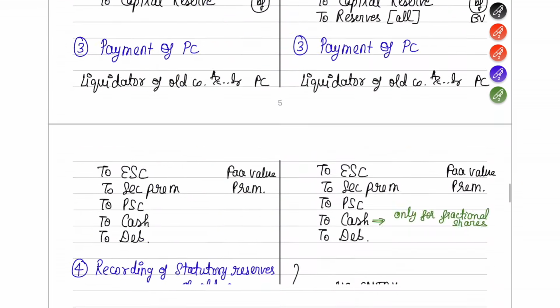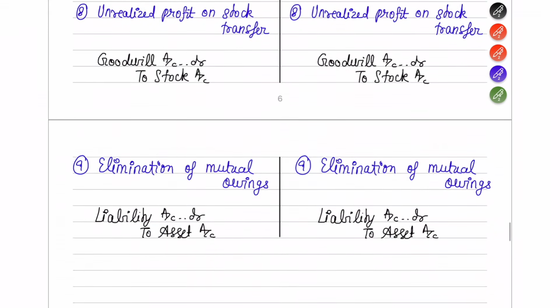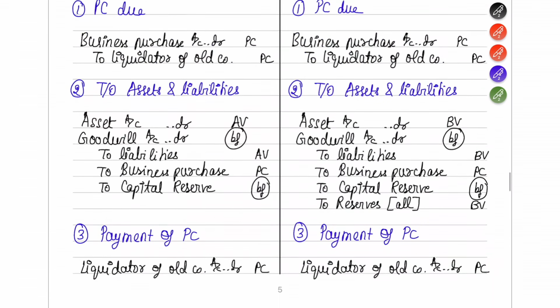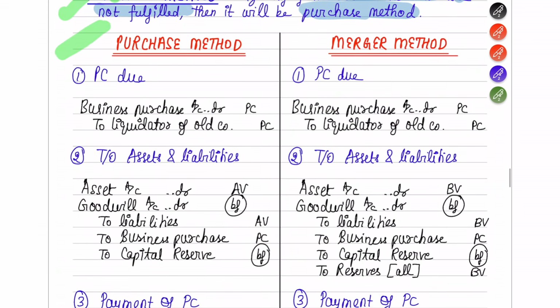Now we are going to see the journal entries under the purchase and merger methods, and once we see that, our chapter of the amalgamation concept is done and dusted. See how simple this amalgamation chapter is? When I do questions, you will feel it's even simpler. You have made it in your head that this is very tough.